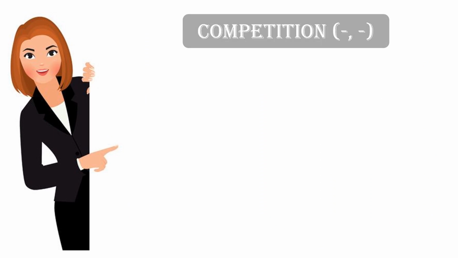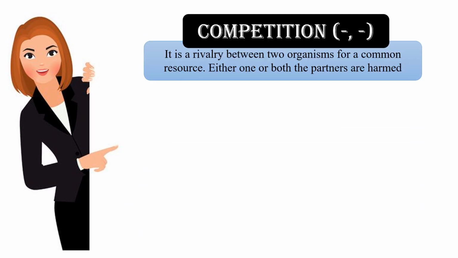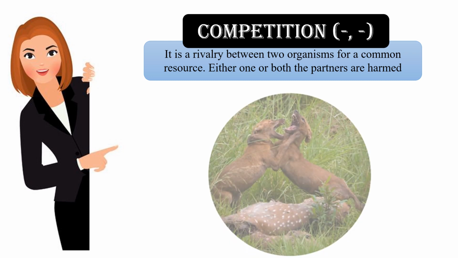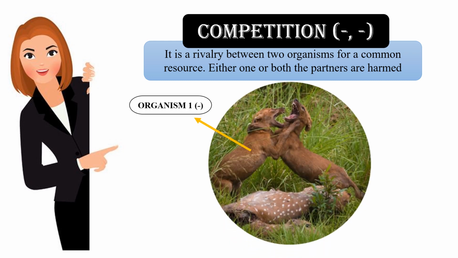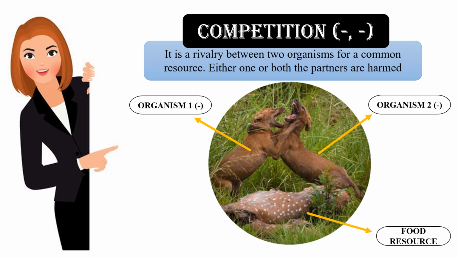Next is competition. It is a rivalry or fight between two organisms for a common resource. It can be food, space, or mate. Either one or both the partners are harmed. So in case of competition, it is denoted by minus, minus sign, because as a result of competition, both the organisms get affected. In this picture, both the organisms are fighting for the common food resource. So such type of interaction is known as competition.